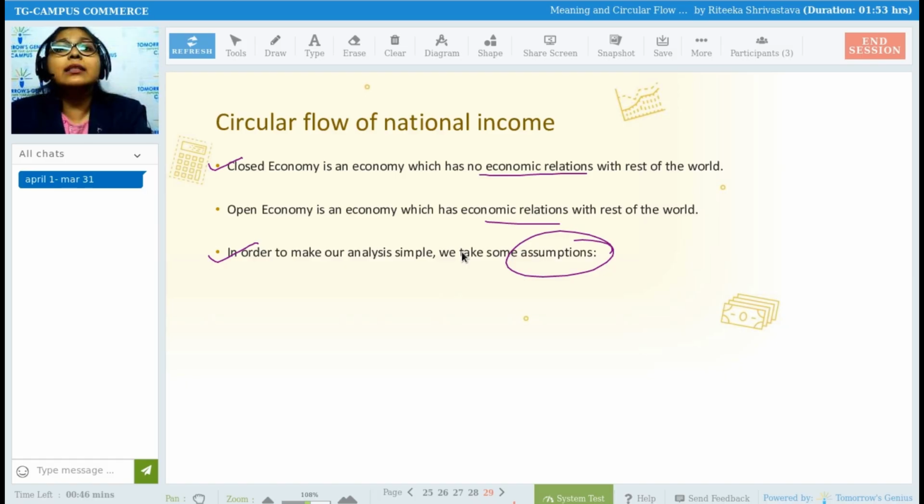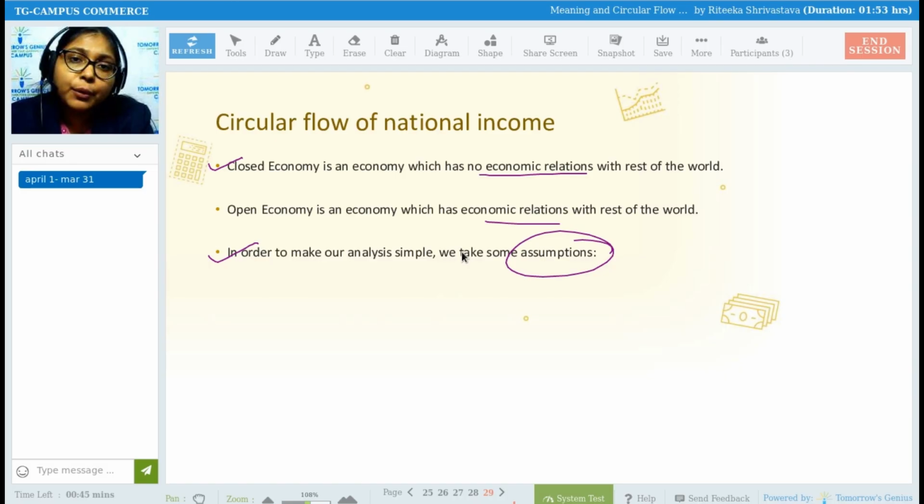You don't have to go and say that no, this is true, this is false, how can this be an assumption, it is not possible in the practical world. Here, there is nothing to do with practicality. There can be a few assumptions which might be relatable to practical, real life, but there might be assumptions which are not related to practical life.